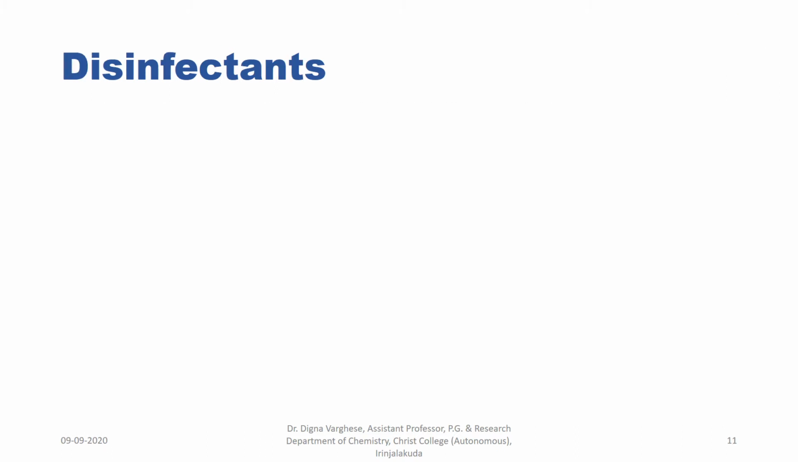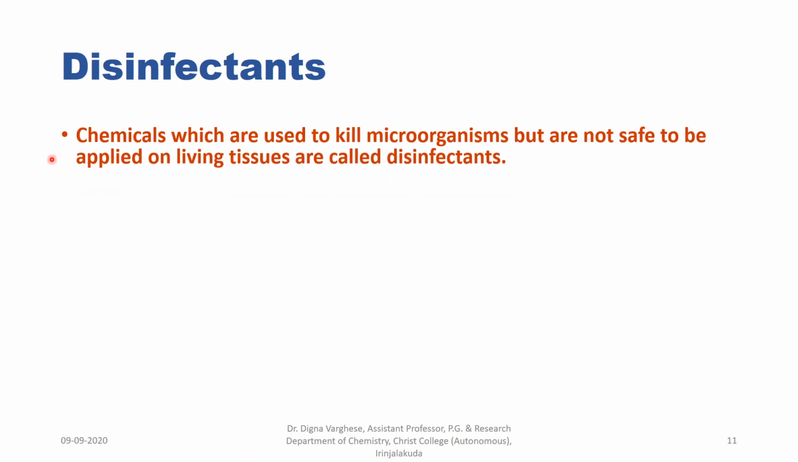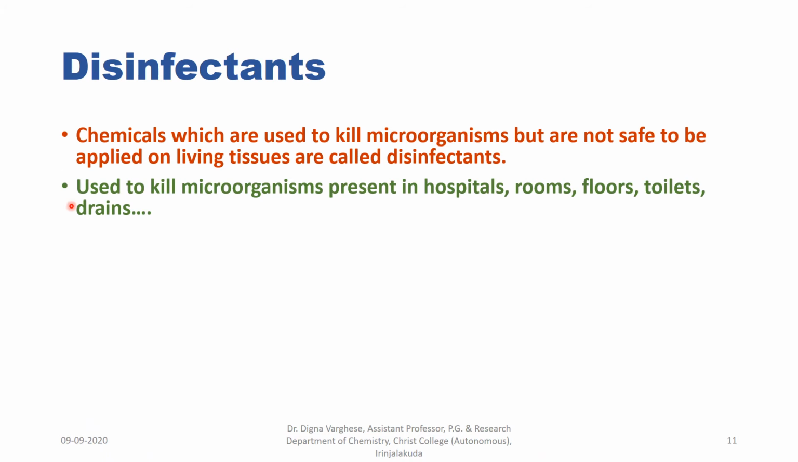Next one is disinfectants. Chemicals which are also used to kill microorganisms but are not safe to be applied on living tissues are called disinfectants. These disinfectants cannot be applied on wounds or ulcers or even infected skin of the human body. They are used to kill microorganisms present in hospitals, rooms, floors, toilets and drainage. Such places are cleaned by disinfectants.